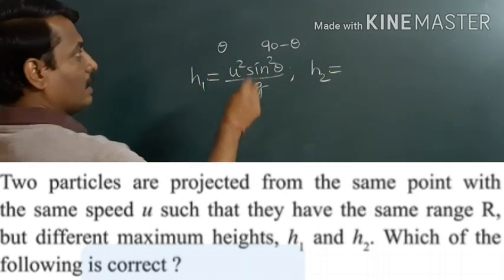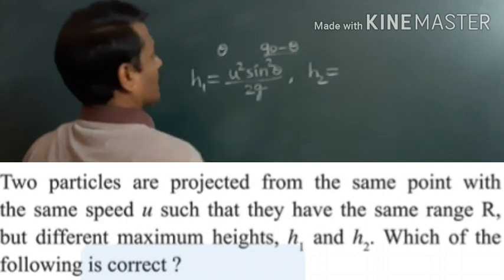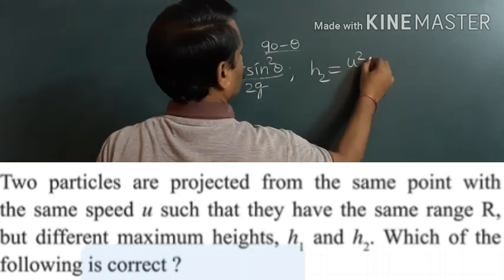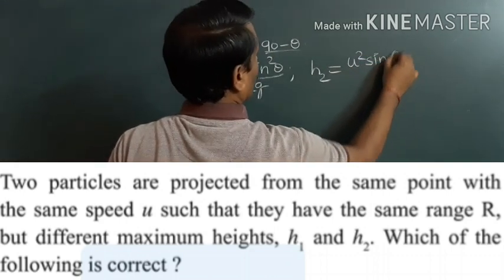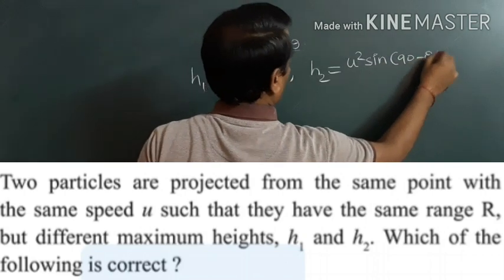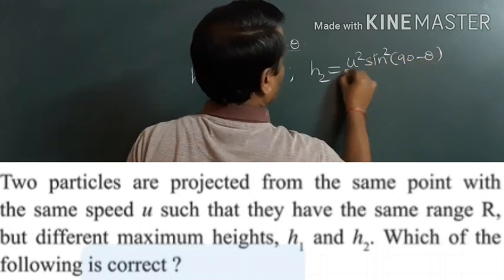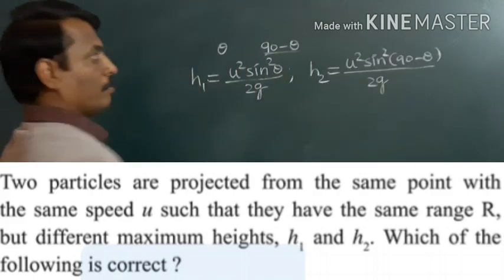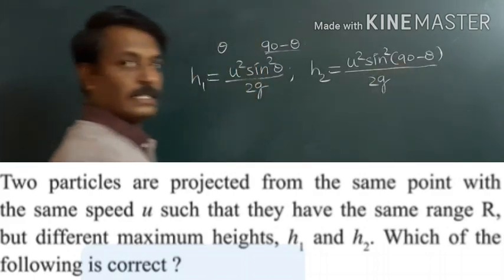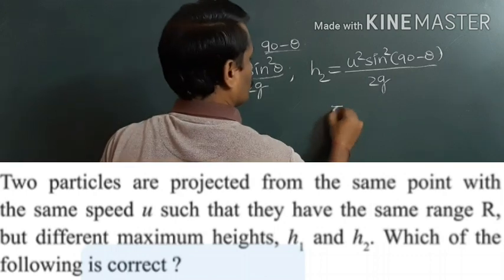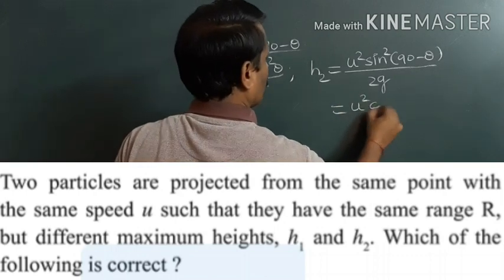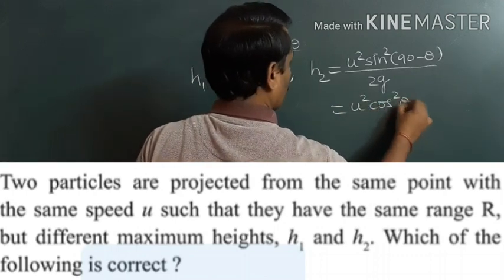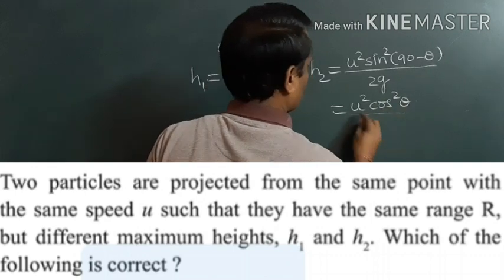And for the second particle, I write h2. The angle of projection will be 90 minus theta. So we can write u square sin square 90 minus theta divided by 2g. But we know that sin of 90 minus theta means cos theta. So this becomes u square cos square theta divided by 2g.